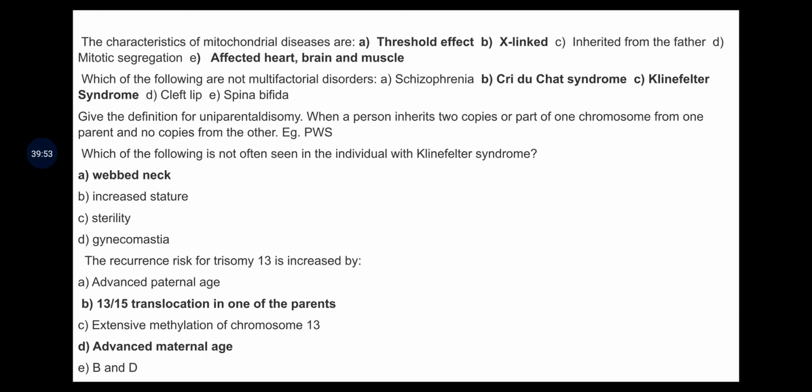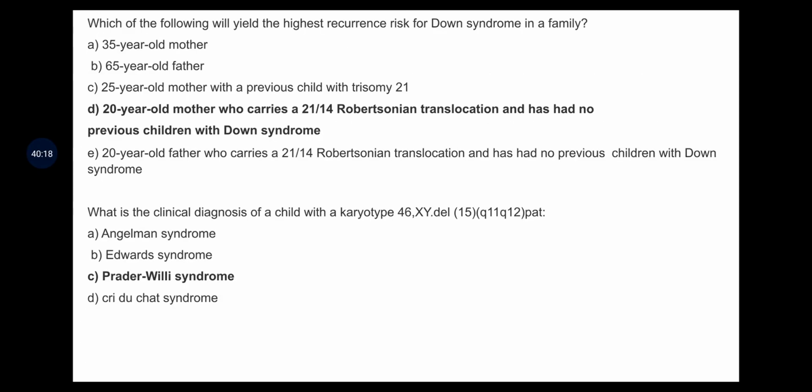The recurrence risk for trisomy 13 is increased by: advanced paternal age, 13/15 translocation in one of the parents, extensive methylation of chromosome 13, advanced maternal age. There will be two answers here: 13/15 translocation in one of the parents, and advanced maternal age.